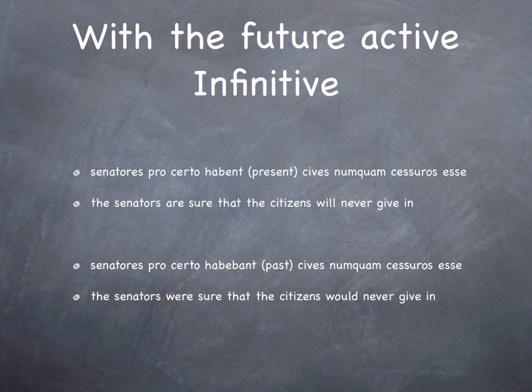Senatores pro certo habent, cives numquam cessuros esse. The senators are sure that the citizens will never give in. What about the second one? The senators knew for certain that the citizens would never give in. So even though the initial verb is in the past, think to yourself, what tense is that statement in? And even though it's in the past, here the actual statement is going to be in the future. The senators were sure that the citizens would never give in.